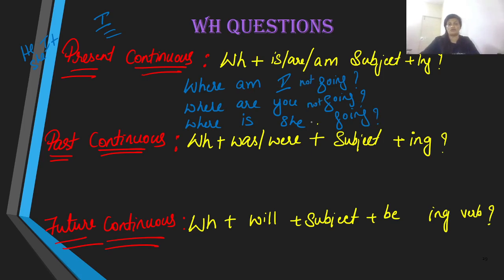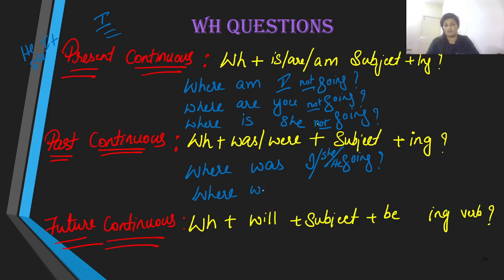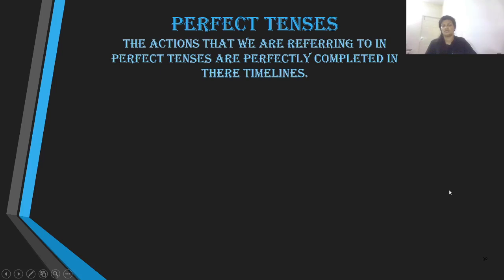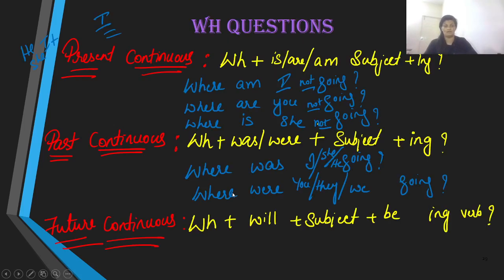Where is she not going? Where are you not going? Or where is she not going? That's all. The examples for past continuous would be, where was I going? Or the same with the subject she or he. Where was she or he going? With the other subjects like you, they, we use were, and where were you going? Question mark. Well, all right.